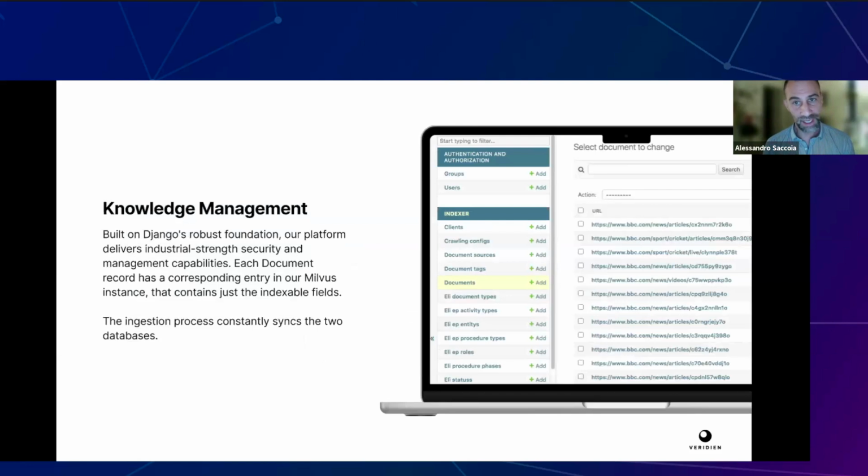All of these, for managing the knowledge, we use Django because it's a very robust system. It's made in Python, and we all have a Python background. And we use a parallel Milvus database.